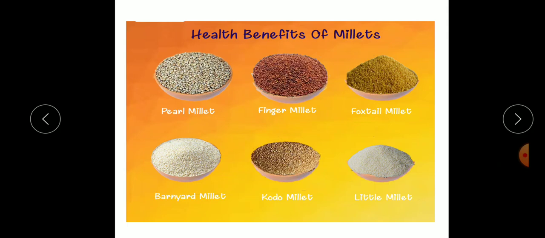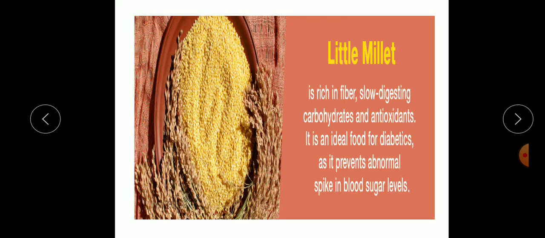Next is millets. Health benefits of millets. There are different types of millets. They are pearl millet, finger millet, foxtail millet, barnyard millet, kodo millet, and little millet. These are the different types of millets. First we have studied about little millet. Little millet is rich in fiber, slow digesting carbohydrates and antioxidants. It is an ideal food for diabetics as it prevents abnormal spikes in blood sugar levels.